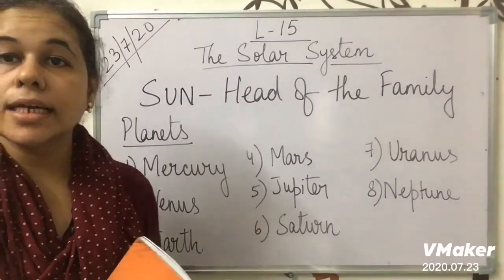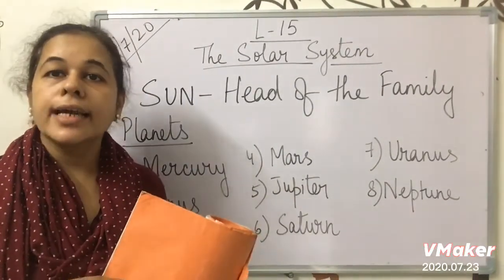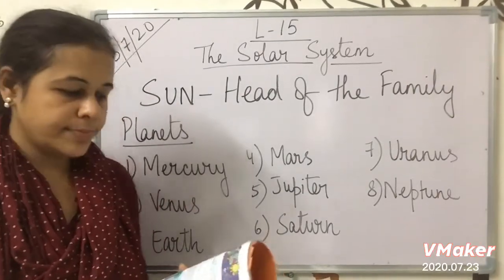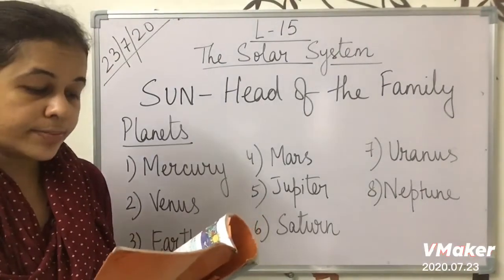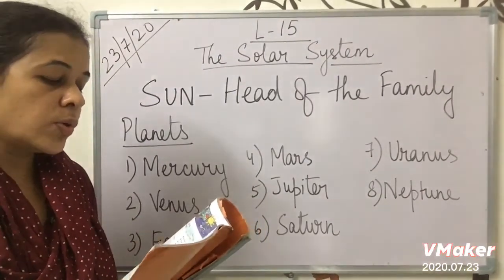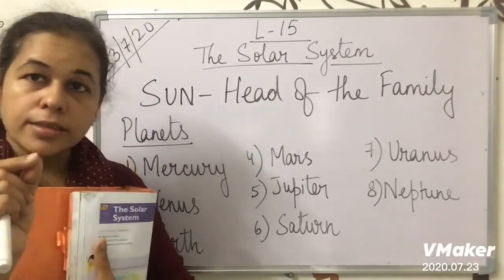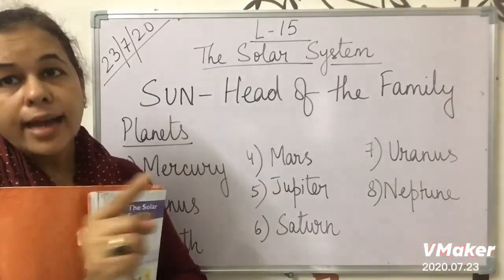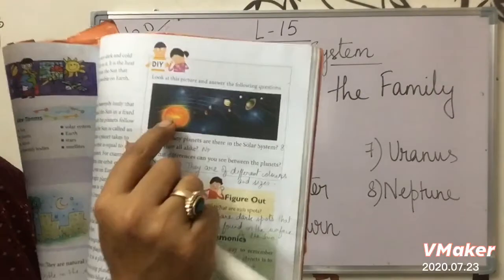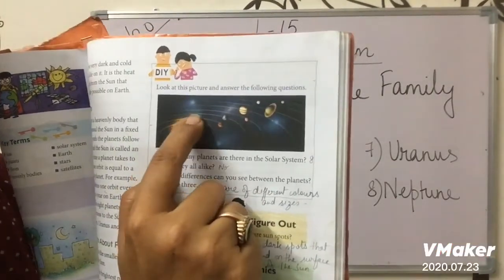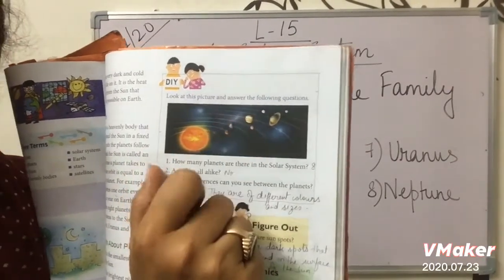As I said to you, planets are the heavenly bodies. Heavenly bodies means the natural objects that are visible to us. A planet is a heavenly body that travels around the sun in a fixed path. The path the planets follow to go around the sun is called an orbit. As I explained, all the planets have their fixed path, fixed way where they move, and that path is called an orbit. You can see it in this picture also. It is very clear. The sun is here, okay, and these lines you can see, these are the paths of the planets. So these are the orbit.